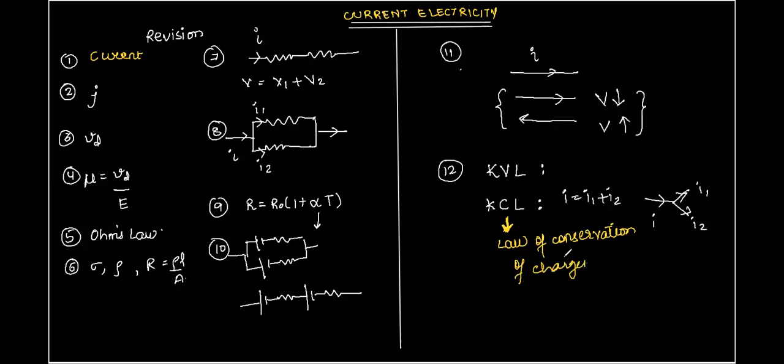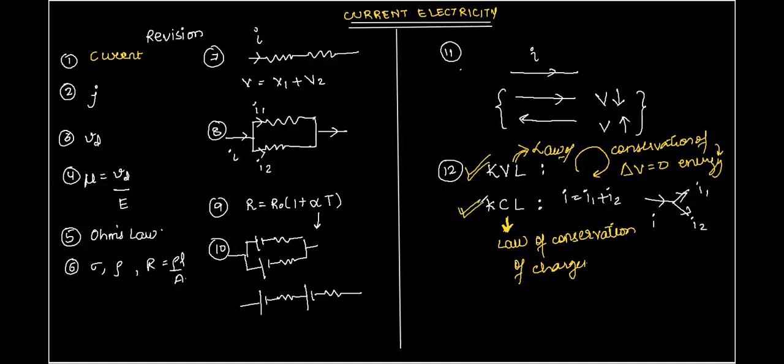And what about KVL? KVL says that the net change of potential across a circuit is zero. Do you know which law works here? The principal law working here is the law of conservation of energy. Please keep this in mind, Atul, right? Yes, sir. Okay, great.